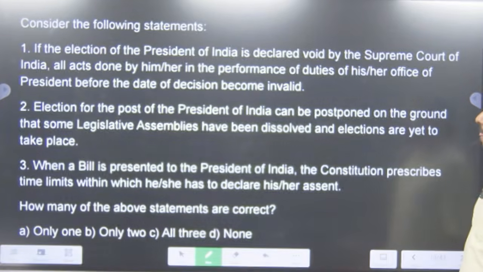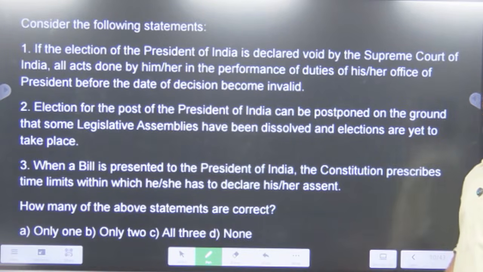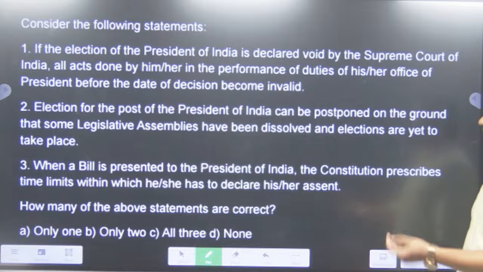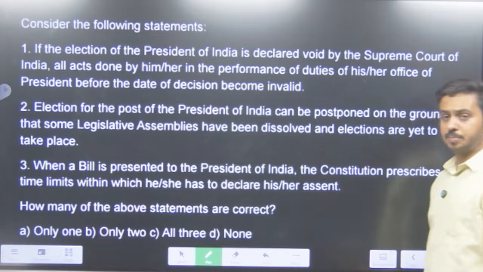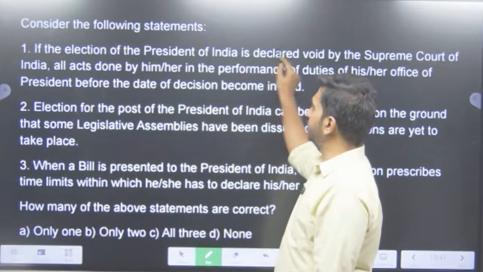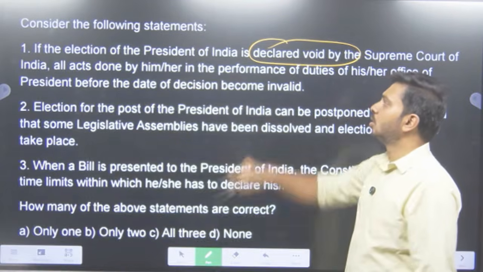Then next question. Consider the following statements. If the election of the President of India is declared void by the Supreme Court of India, all the acts done by him or her in the performance of duties of his or her office of the President before the date of the decision become invalid. That means somebody has been elected as the President and that election has been declared void.